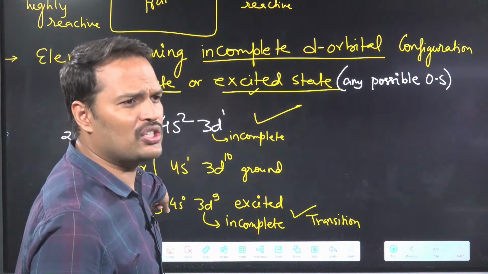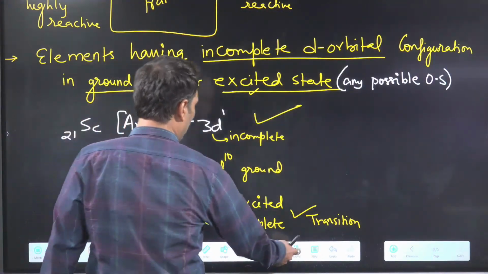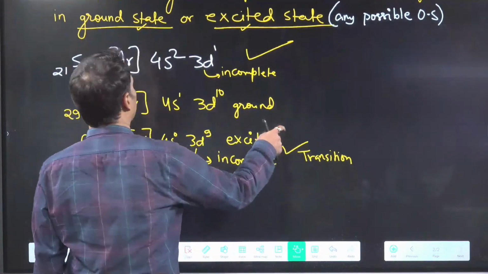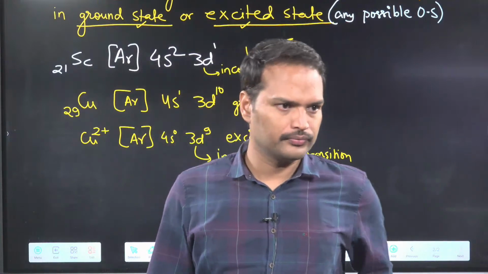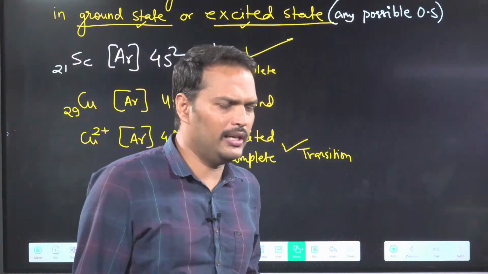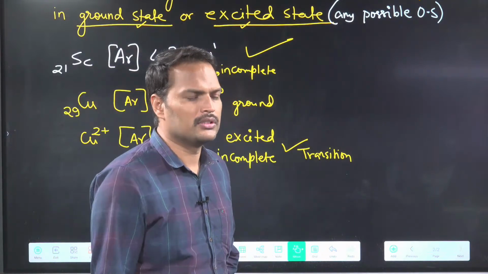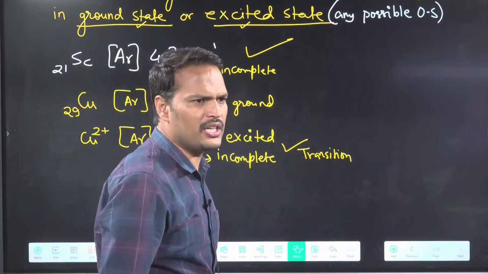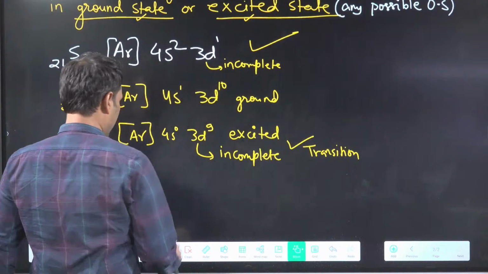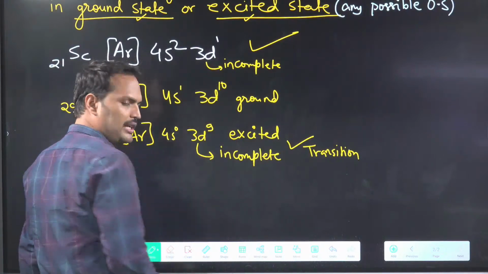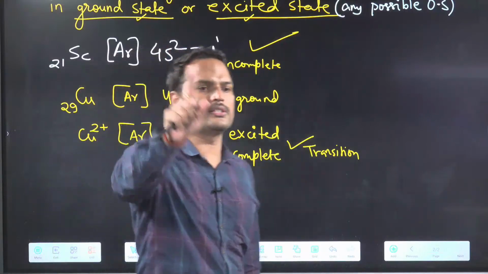Why copper is a transition element? Copper is a transition element. Why? Tell quickly. Copper is a transition element or not? Yes. Then I will ask, how is it a transition element? It is having d10 configuration. Then what will you say? If I ask you how it is a transition element, it is having d10 configuration, then what will you say?